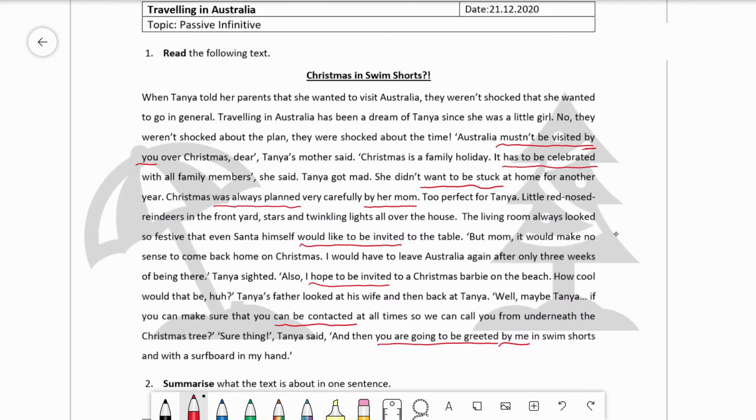There are 2 structures in this text that you know already because we talked about them in the last lesson. And the one is here and the other one is here. So if we take a look at them, I'm sure that you can tell me that this is the simple past. And the one down here is, of course, going to future.